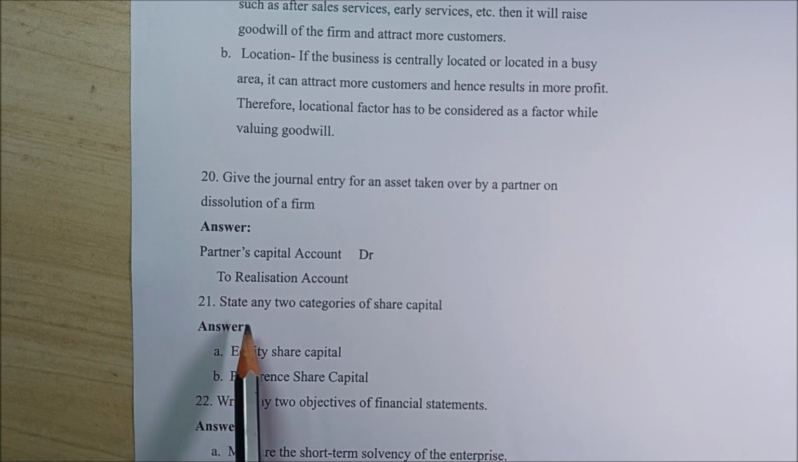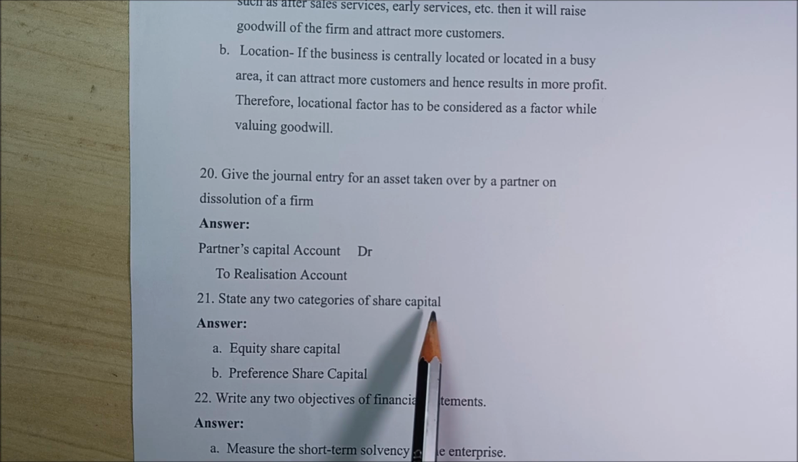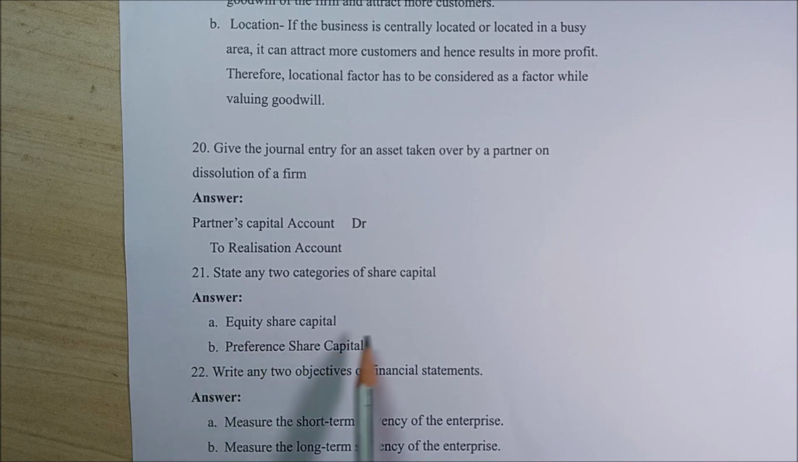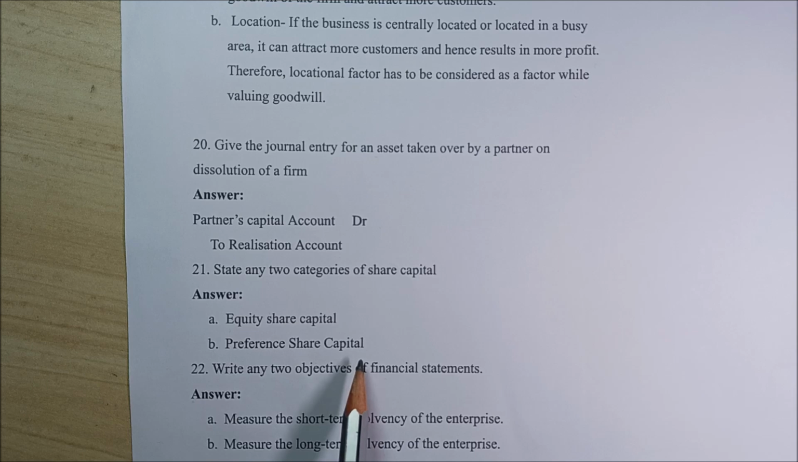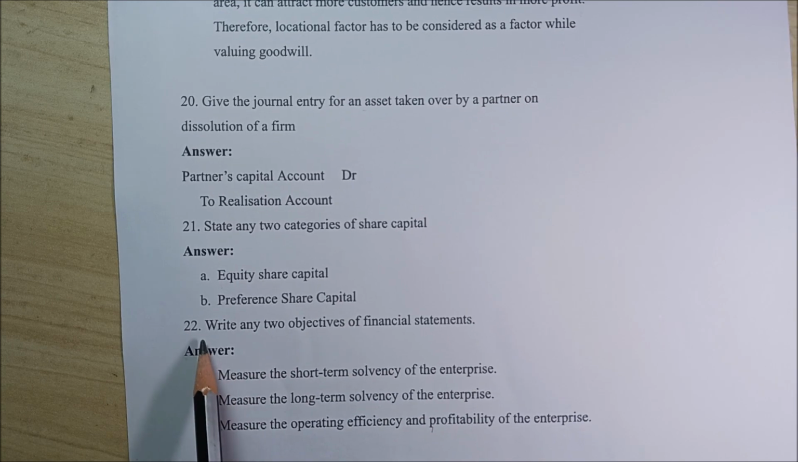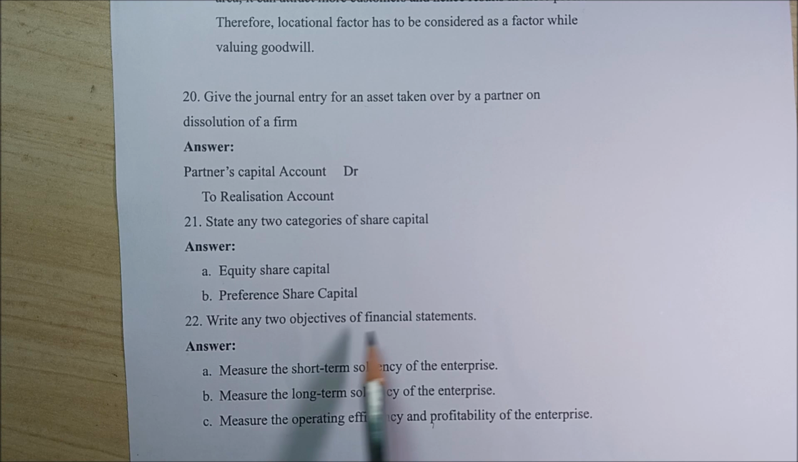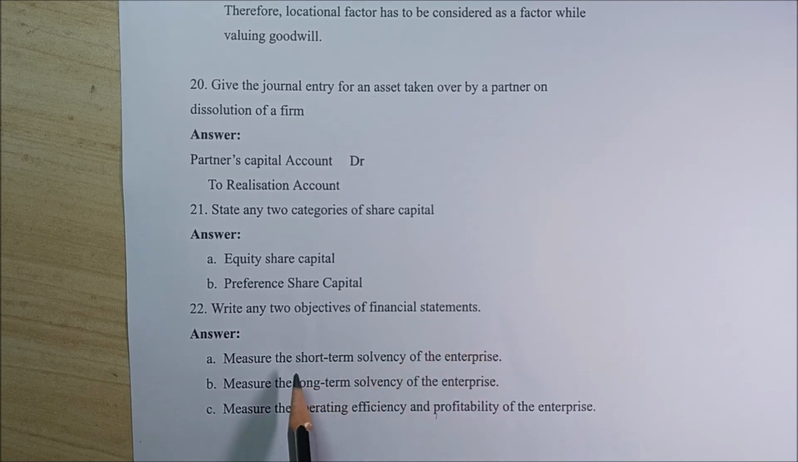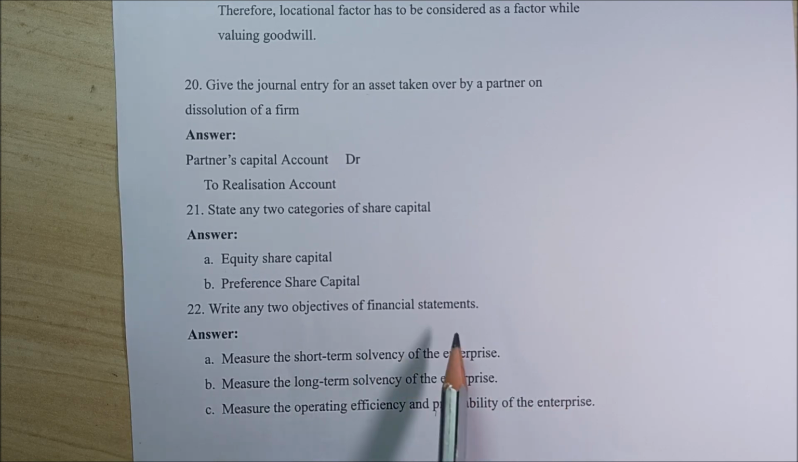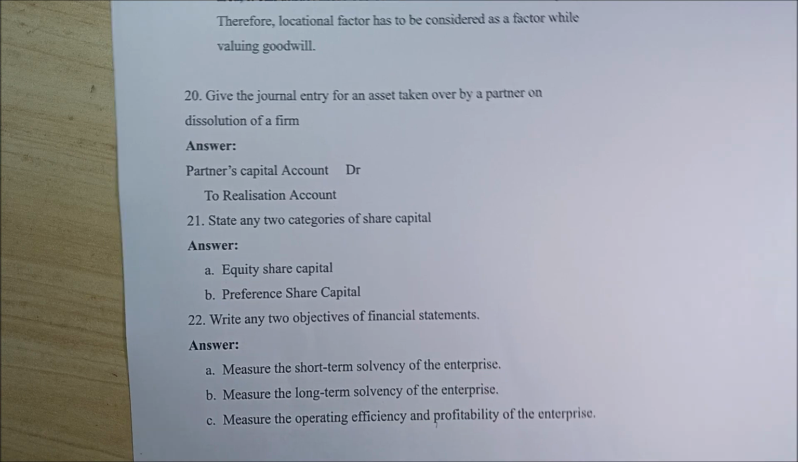State any two categories of share capital. You can easily say it is equity share capital and preference share capital. So, 22nd question, write two objectives of financial statements. Measure the short-term solvency of the enterprise, measure the long-term solvency of the enterprise, measure the operating efficiency and profitability of the enterprise. That means overall you will get all the efficiency of the firm through financial statements.